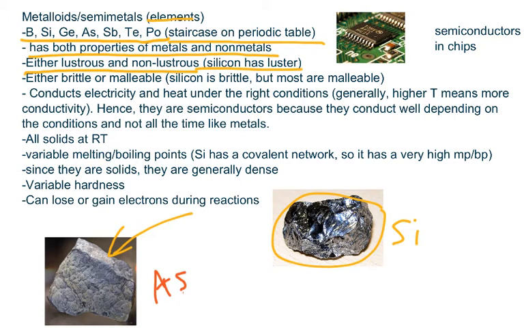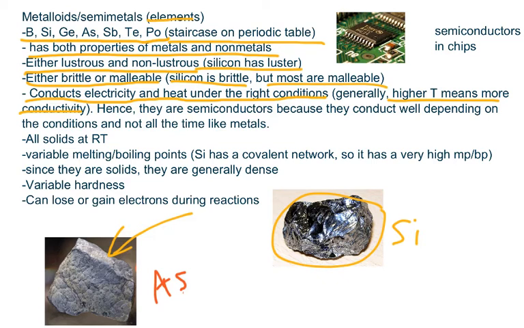Now, semimetals can either be brittle or malleable. Now, silicon is brittle, but most of the semimetals are actually malleable. Semimetals conduct electricity and heat under the right conditions, and generally, a high temperature means more conductivity.